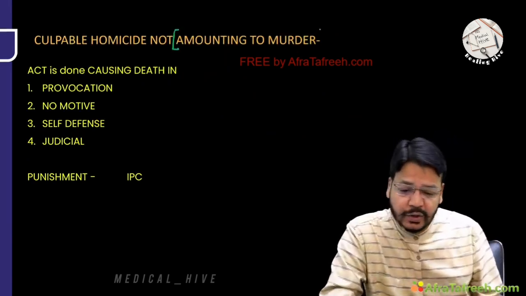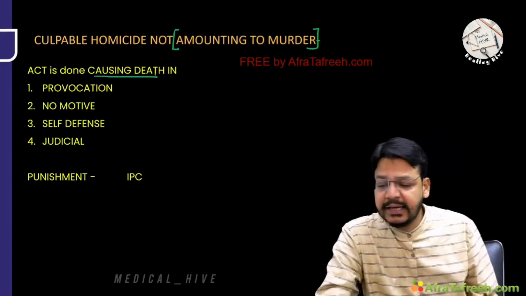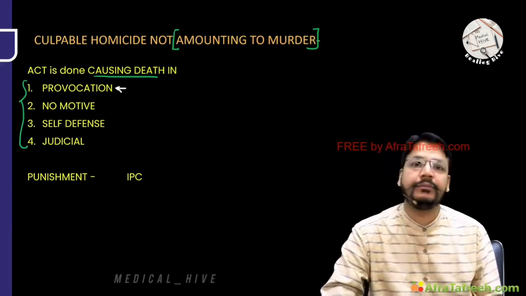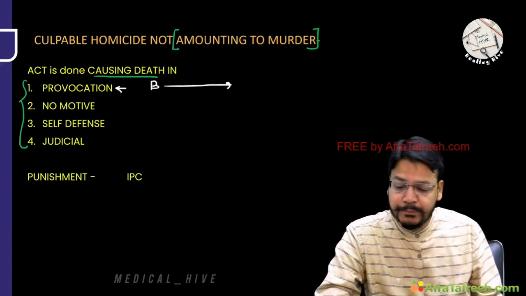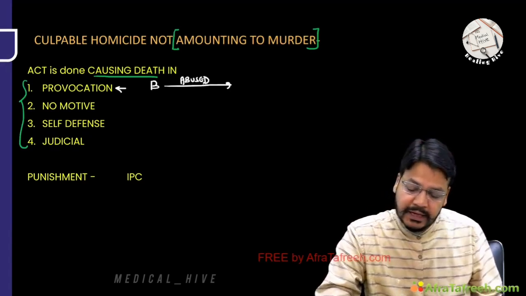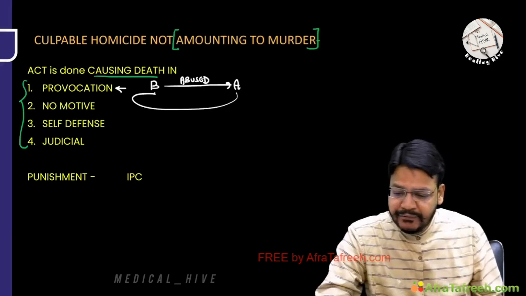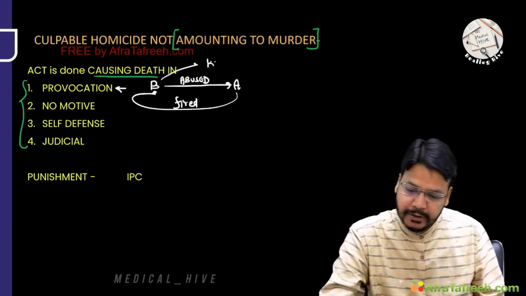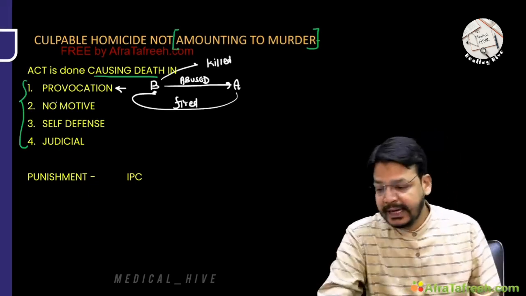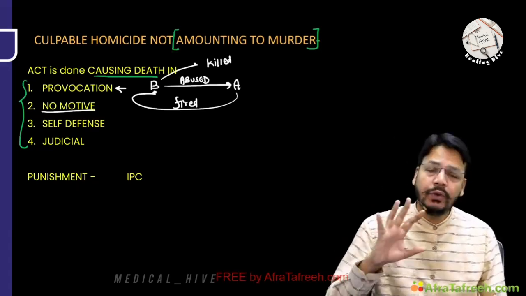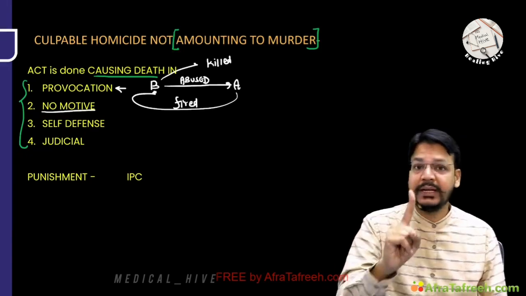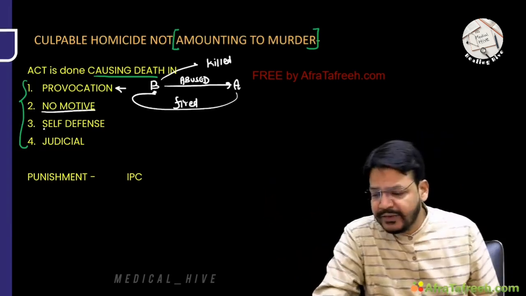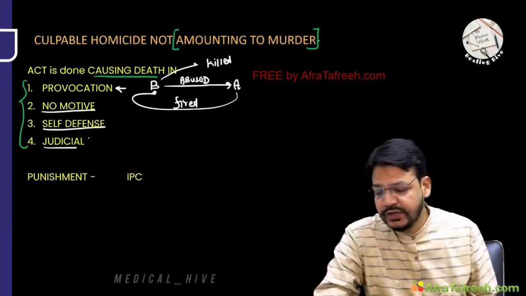But sir, when do we say it is not amounting to murder? Sir, if the act causing death is done under provocation, very, very important. Suppose I give an example: B abused A, then A fired on B, and then B is killed. My dear friend, it is by provocation. Second, you don't have a motive, no intention, but someone is killed because of you. Intention and knowledge were very important there. Here, no intention: self-defense, or it can be judicial hanging.